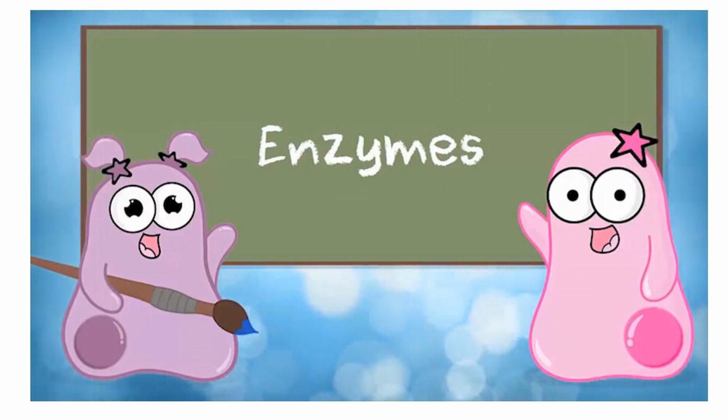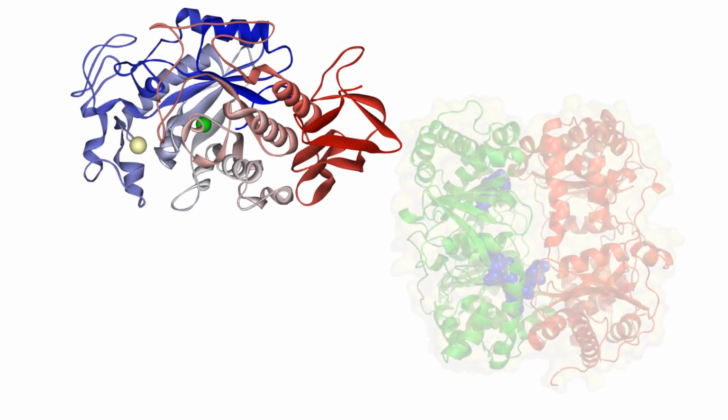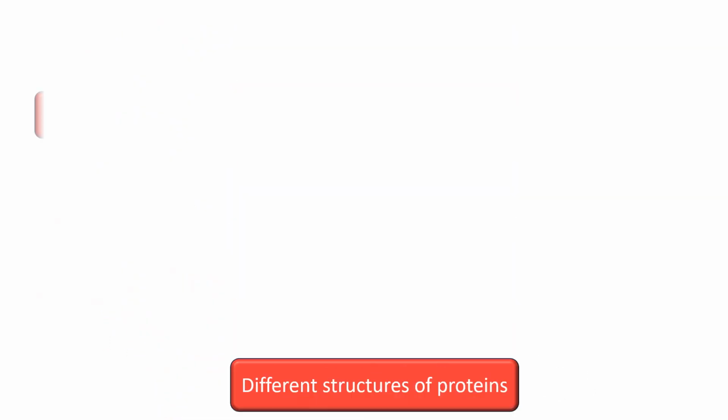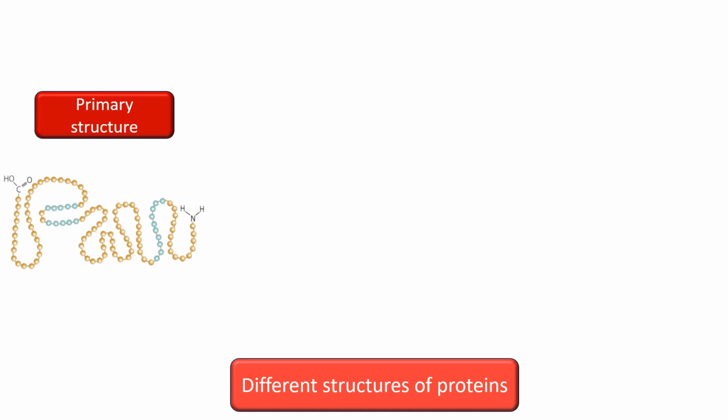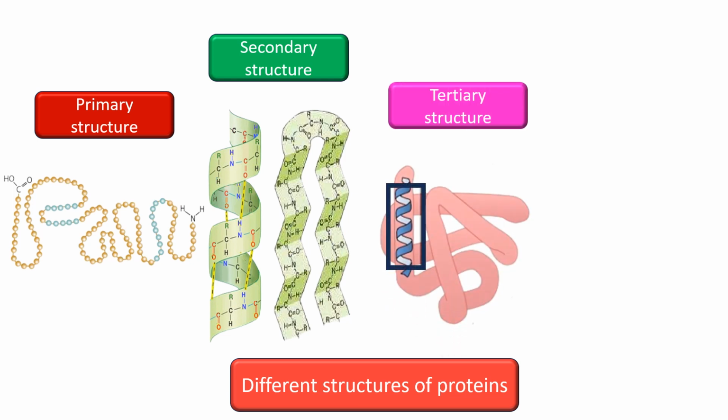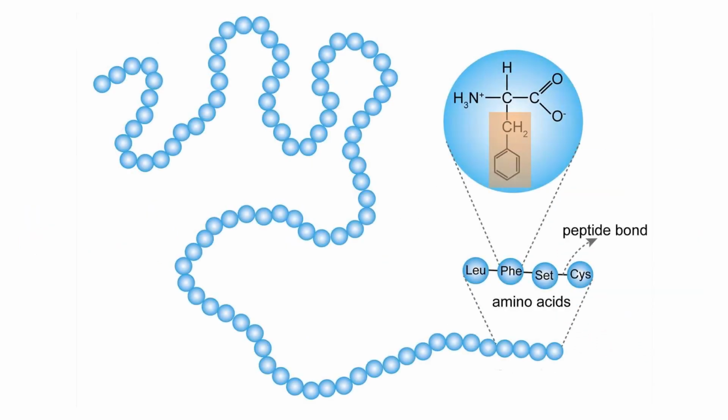An enzyme is a macromolecule, which acts as a biological catalyst. Enzymes are produced in living cells. Enzymes are globular proteins with tertiary structures. Different structures of proteins: primary structure, secondary structure, alpha helix, beta pleated structure, tertiary structure, quaternary structure. Each enzyme has its own sequence of amino acids.